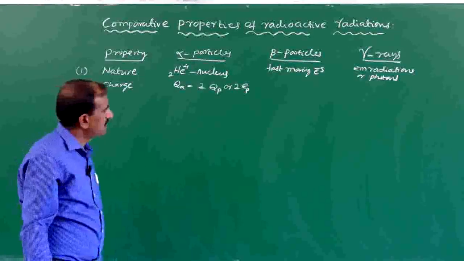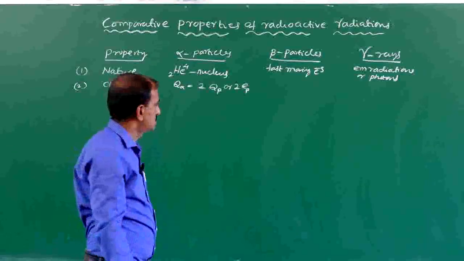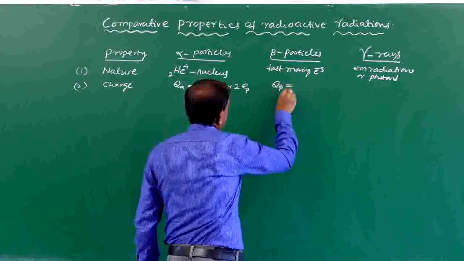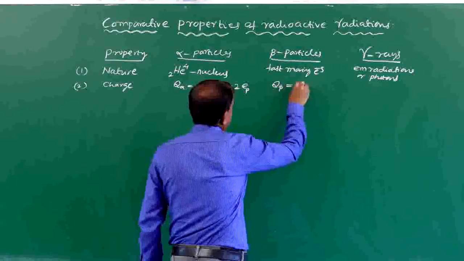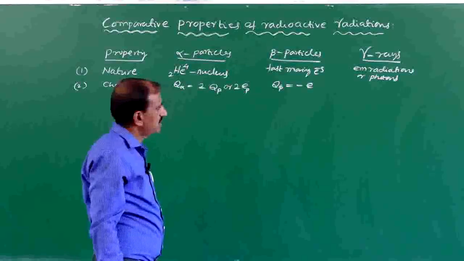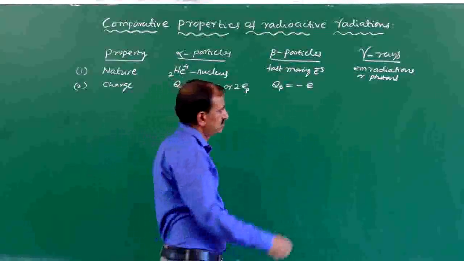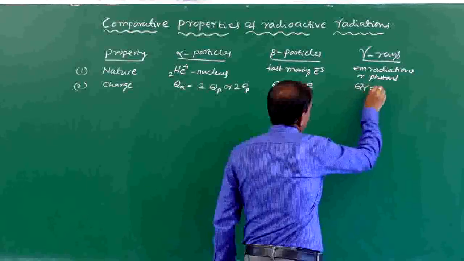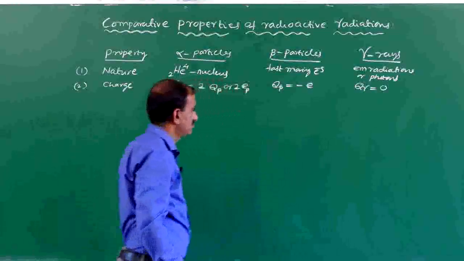What is the charge on a beta particle? The charge on a beta particle is equal to the charge on an electron, whereas gamma rays carry no charge. The charge on gamma rays is 0.